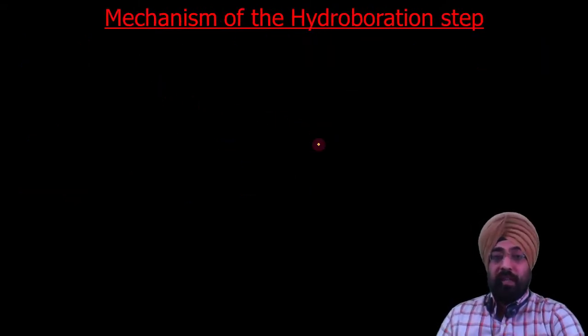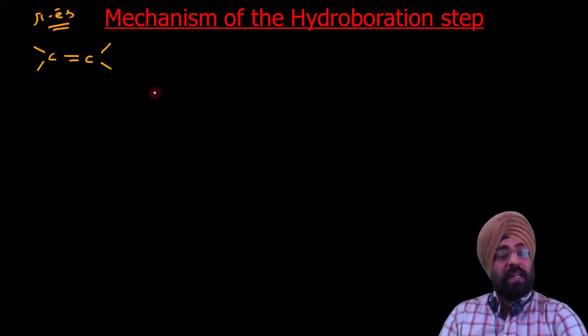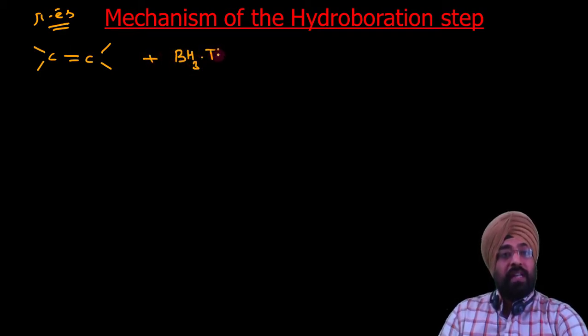Now let us see the mechanism of this reaction. First I will write a general mechanism, then I will discuss the orientation with a specific unsymmetrical alkene. Suppose we have any alkene, C double bond C. It has high pi electron density, that means it can act as a nucleophile. Now if we add to this BH3·THF, basically we have to add BH3.